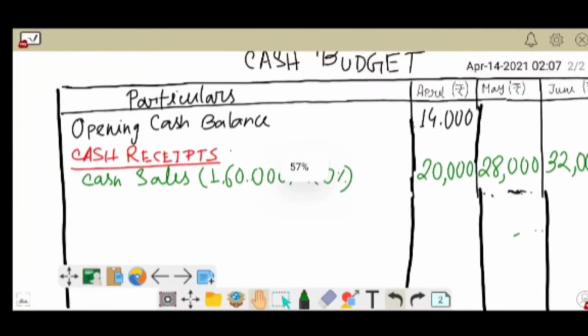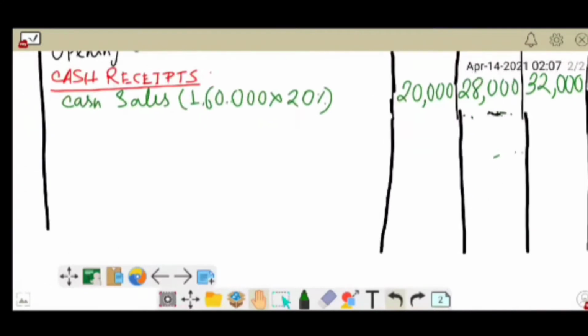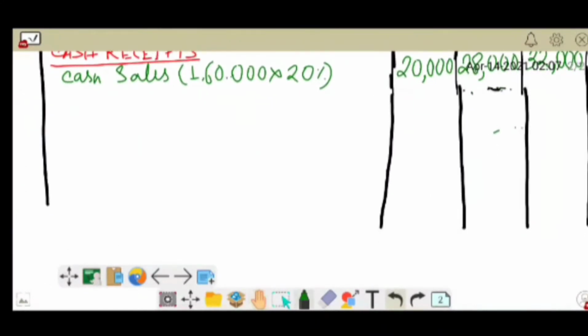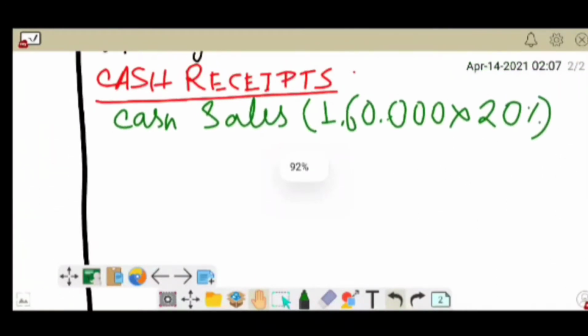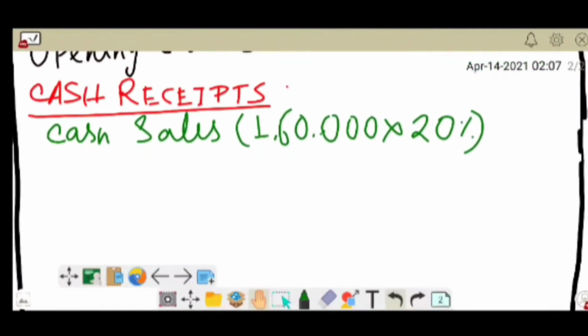The next thing is collection from debtors. Because 20% is cash sales, the rest of the sales will be called credit sales.